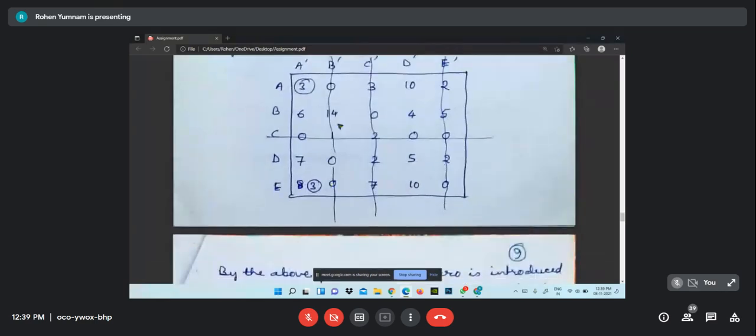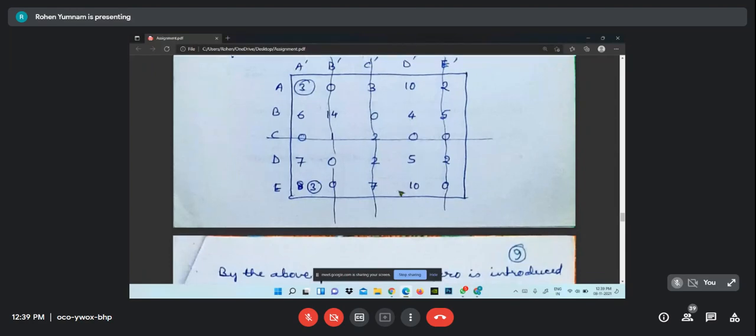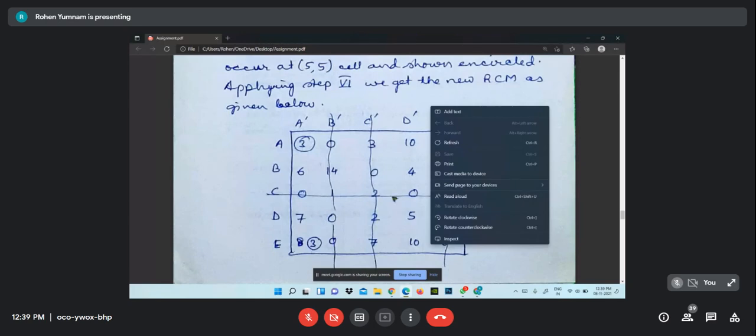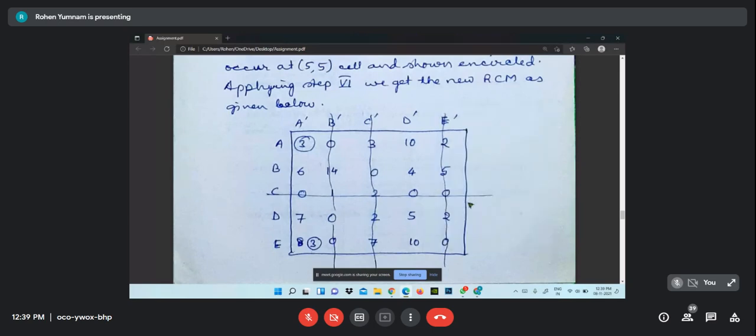In this case, we have to draw again lines, horizontal or vertical, to cover all the 0. And how many lines we have? 1, 1, 1, and this one. Here also, number of line is 4, that is less than 5, dimension of the problem. And then again, still another iteration is necessary. Then we have to search the smallest element from the elements not covered by the lines, and it is 3.